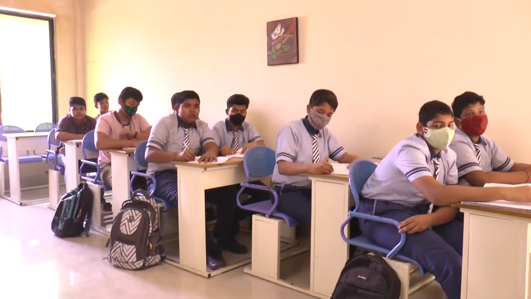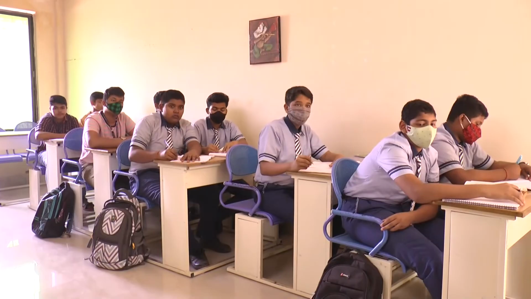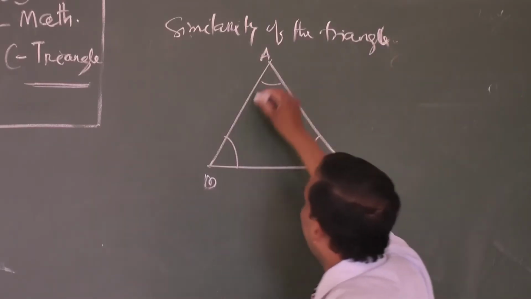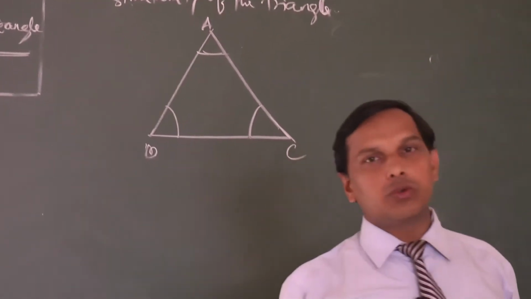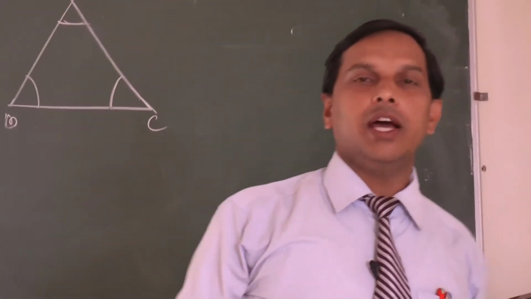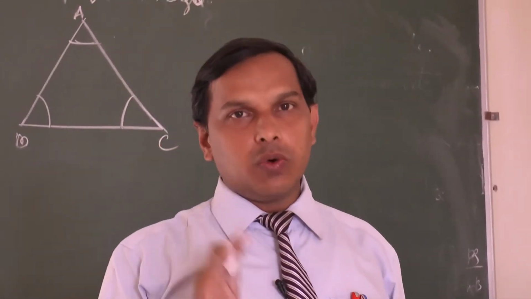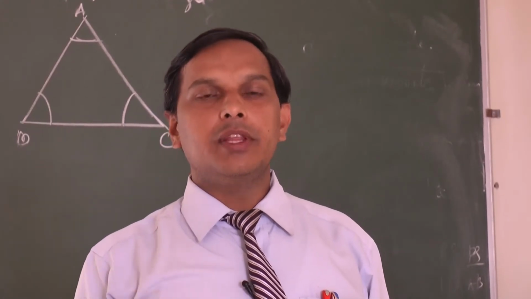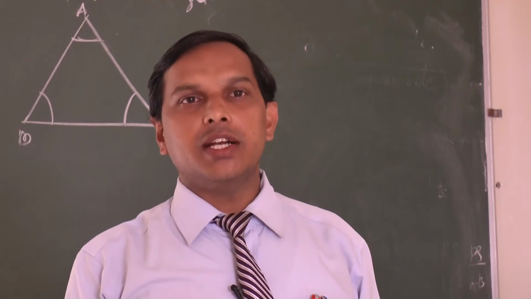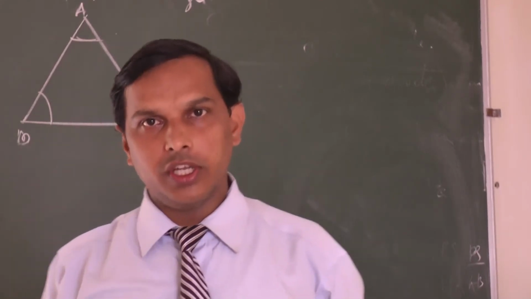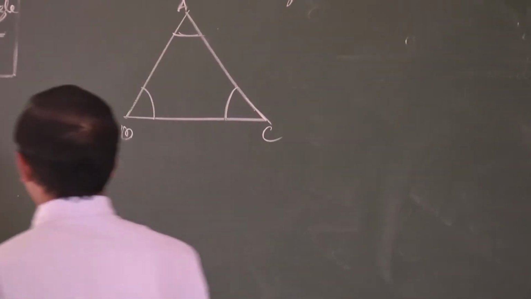I am just saying how those two triangles are similar. Same thing: because triangles are also polygons, if they have equal angles and the ratios of their corresponding sides are the same, then two triangles are similar.